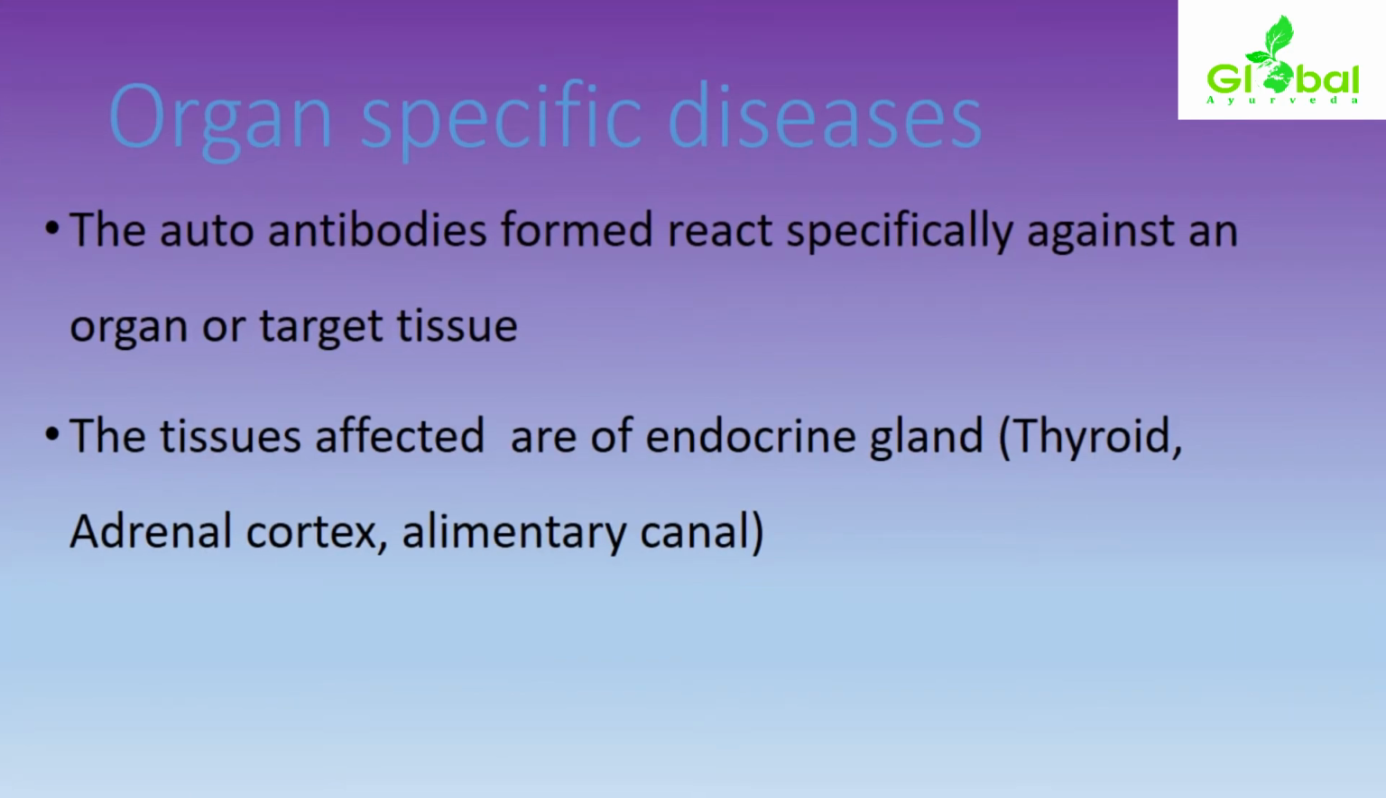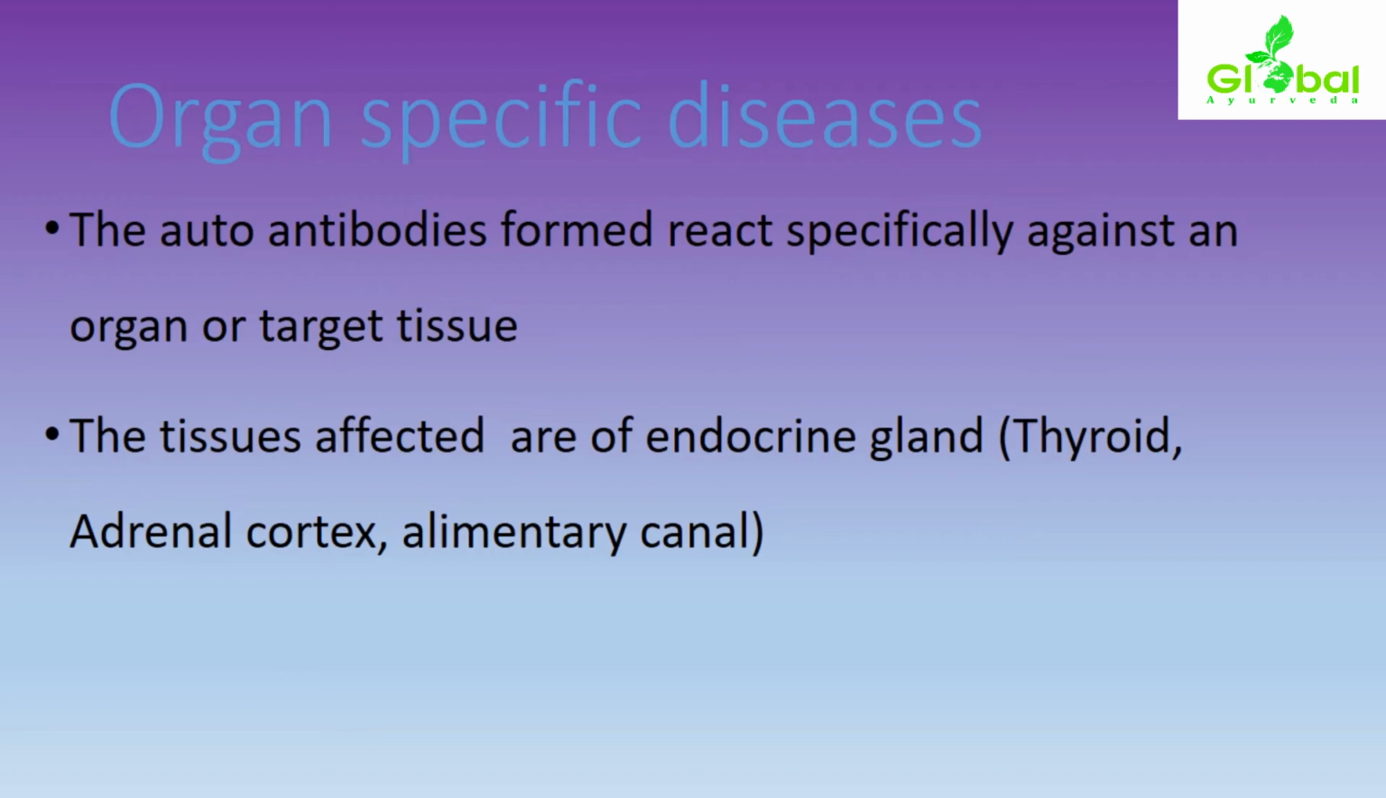In organ-specific diseases, the autoantibodies formed react specifically against an organ or target tissue. Wherever autoantibodies are formed due to a defect in the autoimmune system, these autoantibodies already formed within the body will react specifically against an organ. So there will be a specification of attack. The antibodies will act against a specific organ or a specific target tissue.